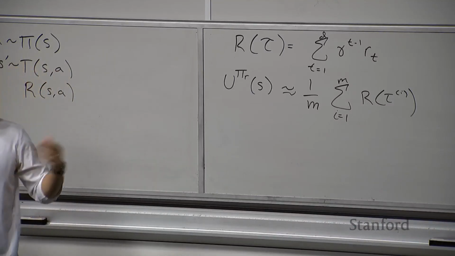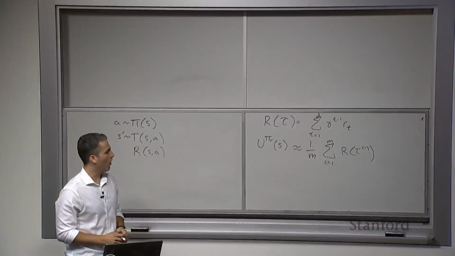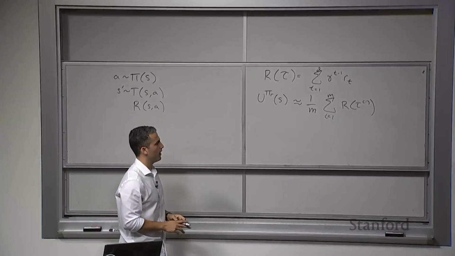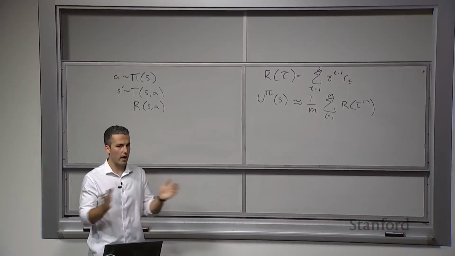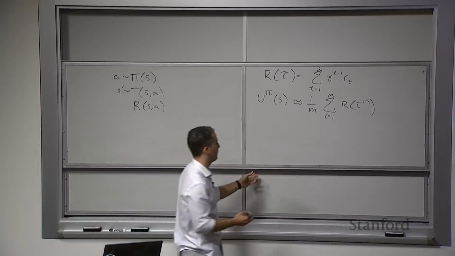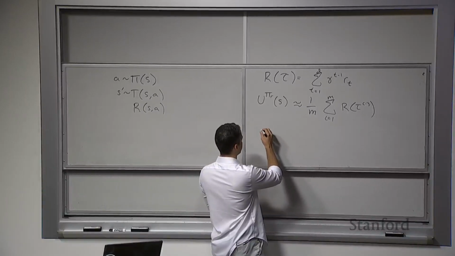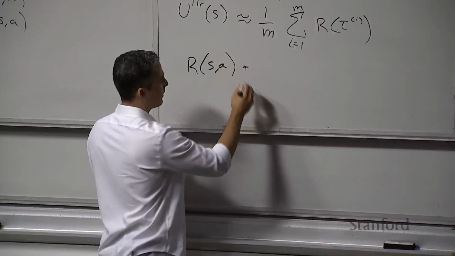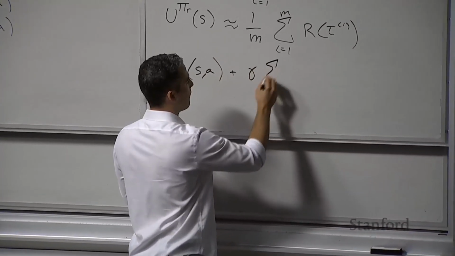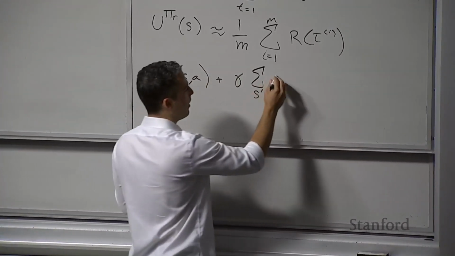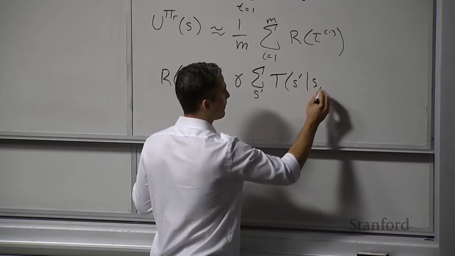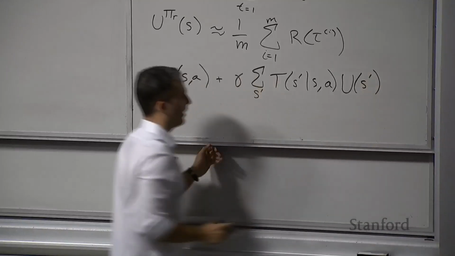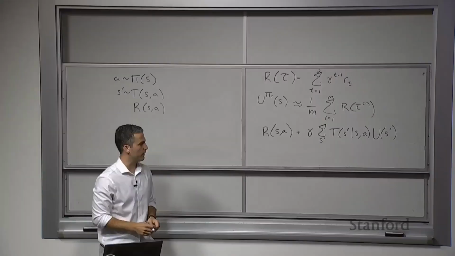And so this is going to bring us to the first online planning algorithm that we're going to be looking at, and that is look ahead with rollouts. The way the look ahead with rollouts algorithm works is kind of just in the name, right? We've seen the look ahead equation before, which is given by the following. We're going to have the immediate reward that we receive plus the discount factor times the sum over all of the possible states that we could transition to, the probability that we're transitioning into those states given that we took action a in state s, and then the utility of being in that new state. Okay, so this is just the look-ahead equation that we've seen previously.